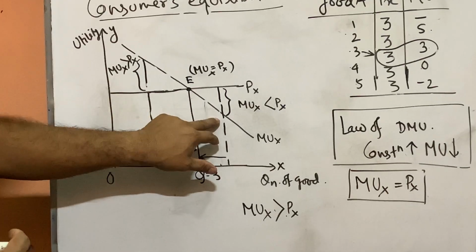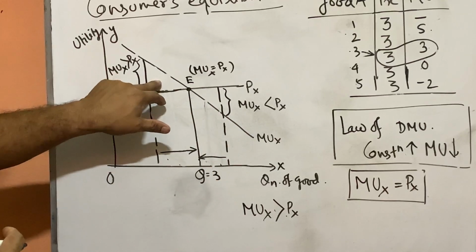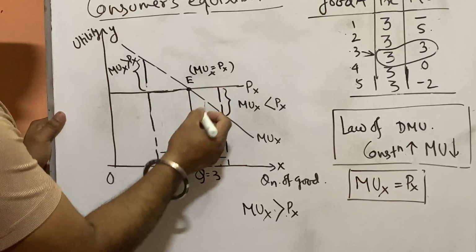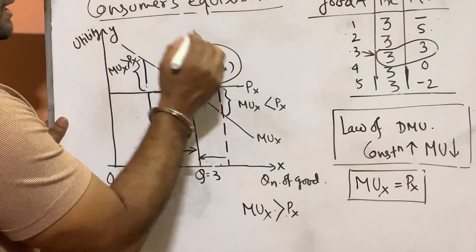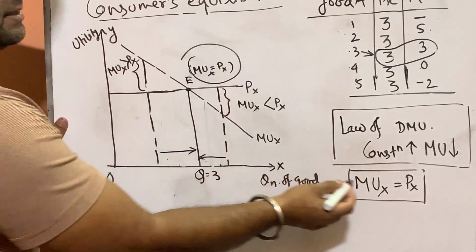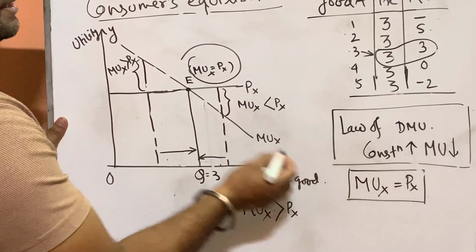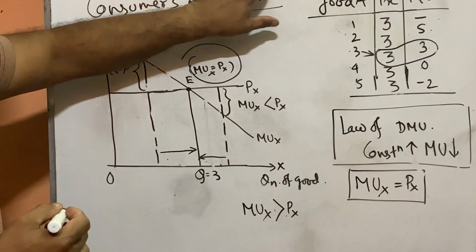So if he increases the consumption, his marginal utility is affected. If he reduces it, it is also affected. And only at E are his marginal utility and price both equal, means he reaches equilibrium at E, where his marginal utility and price are both equal. In this way, the consumer reaches equilibrium through the cardinal utility approach.